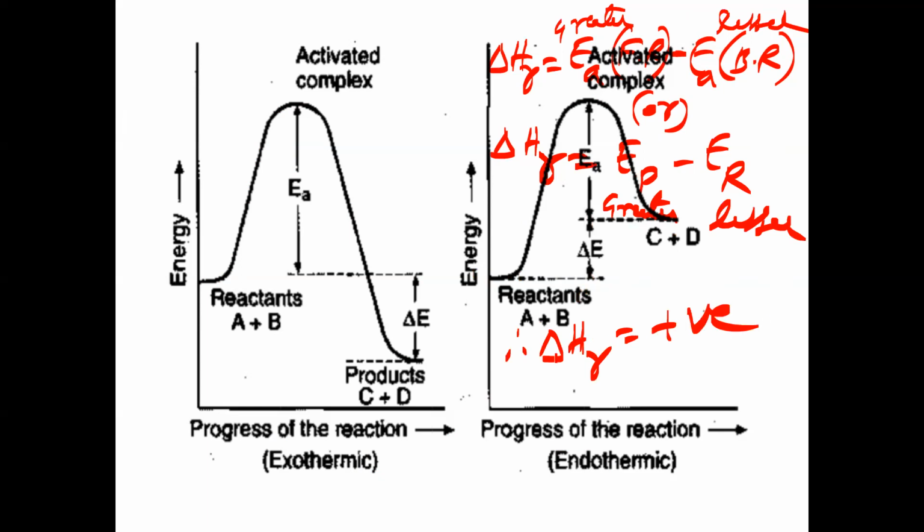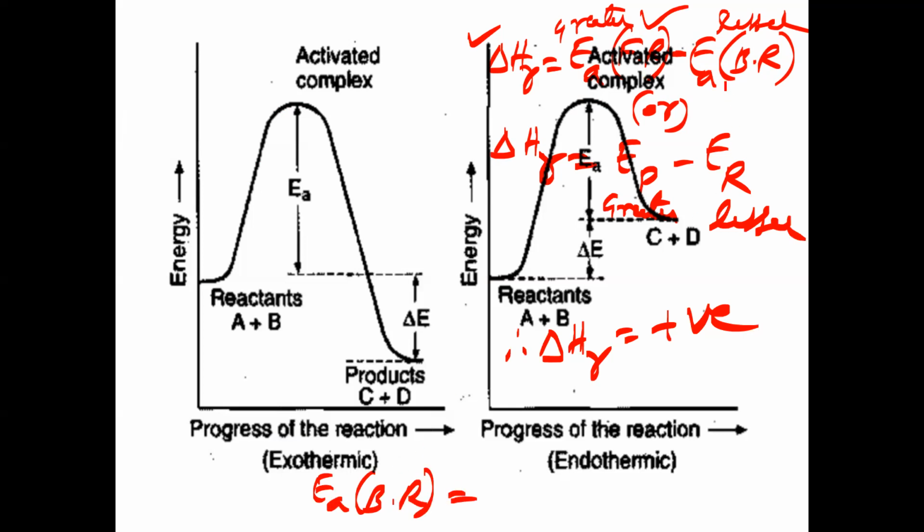So like this, you have to understand. The delta H concept is important. In numerical problems also, they will give you activation energies and ask you to find delta H. Otherwise, the delta H value of the reaction and the energy of the forward reaction will be given, and they ask you to find the energy of the backward reaction. Then what is the activation energy of backward reaction formula?